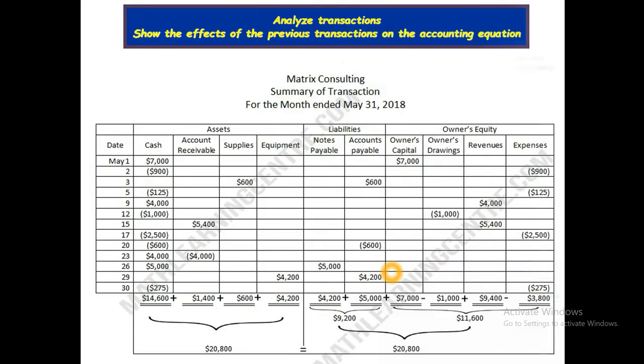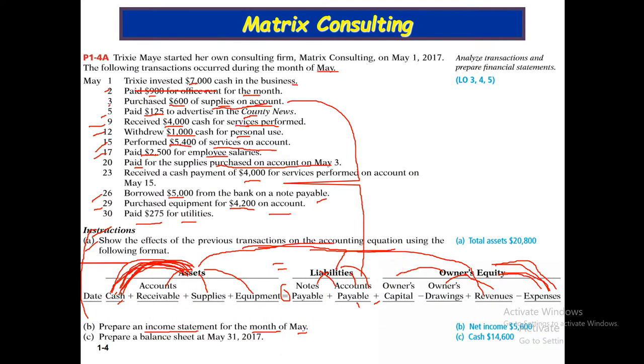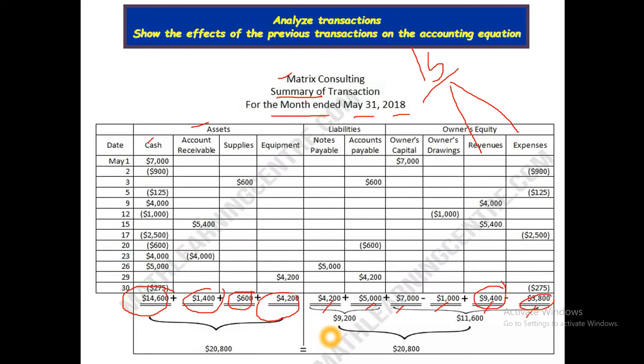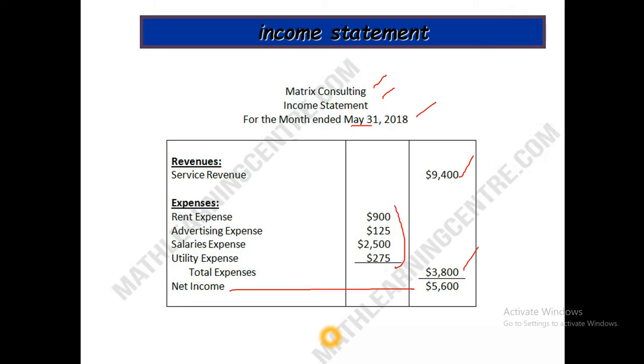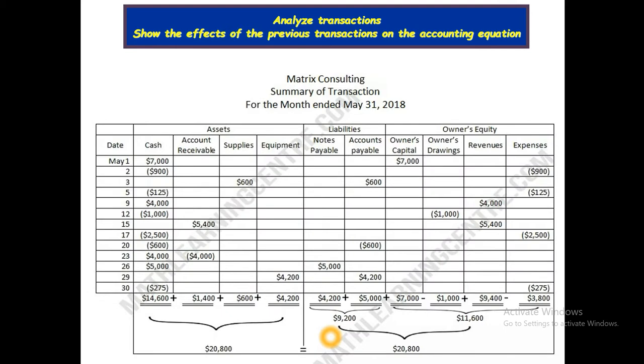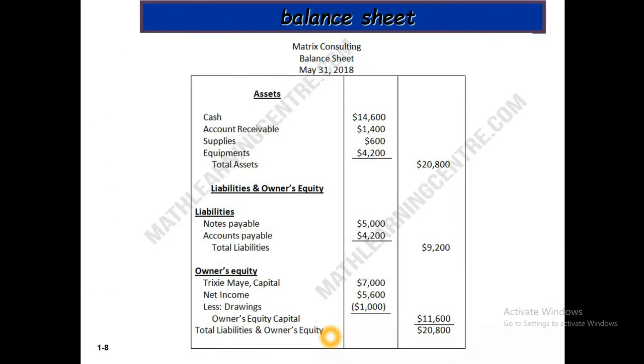Next instruction: prepare a balance sheet as of May 31. These are our balance sheet items, and from these items we can prepare the balance sheet for Matrix Consulting.